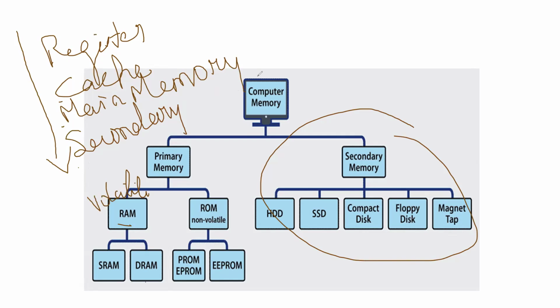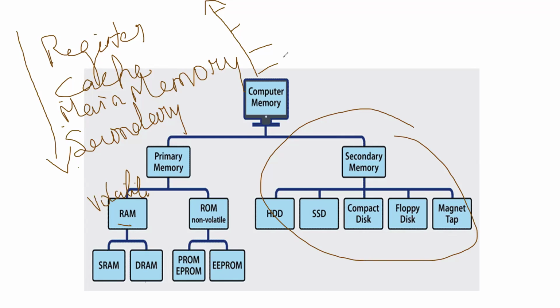Suppose they ask which one has the highest storage. This is the order: first secondary storage, the backup data, which takes huge data. After that, main memory. Next, cache memory. Register is a small one. So this is the order.